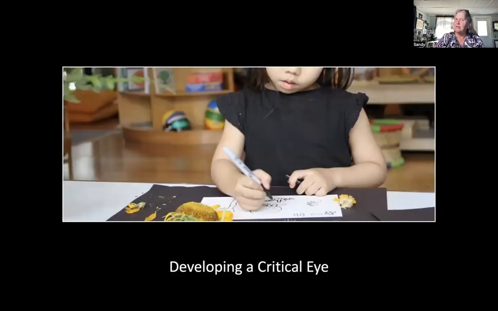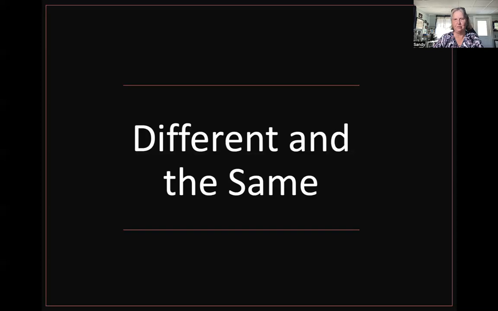So, part of what you may see is helping your child develop a critical eye. And you might not think it's very mathematical again, but in this case, we might be asking your children to draw pictures like this child is doing. They had a big sunflower, they're drawing it, and then you notice she starts to pull it apart. When you draw pictures, you notice details more. You see the whole, you see the parts. So you might be seeing activities for your young children to develop the critical eye, to help them plan ahead, to help them think about why things are working.